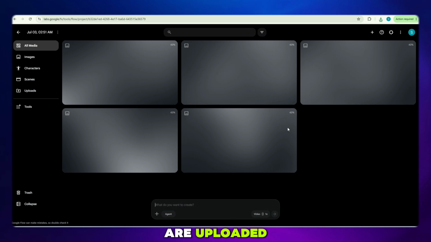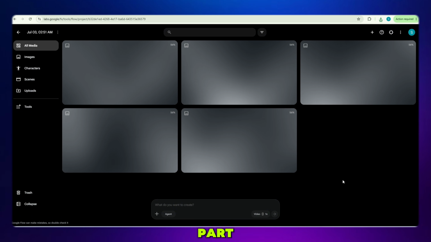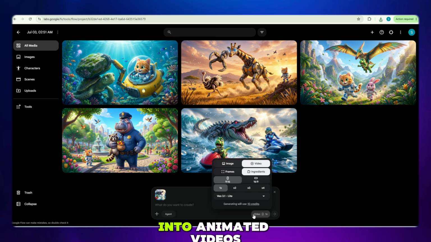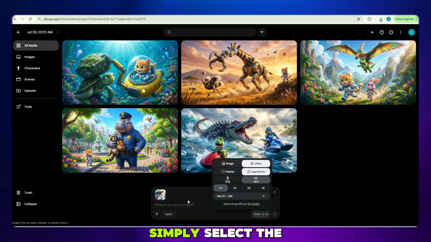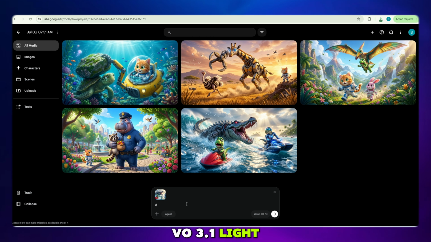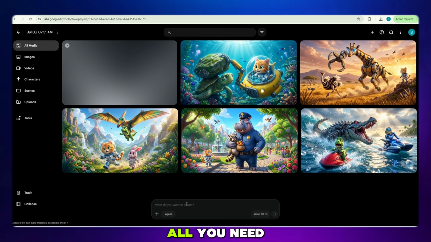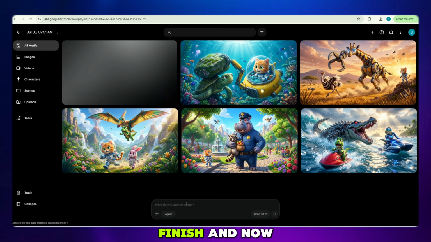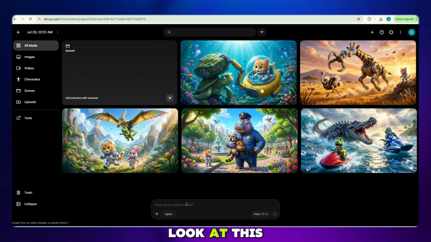Once your images are uploaded, it's time for the most exciting part, turning those images into animated videos. Simply select the Veo 3.1 Lite model. Then choose your first image, paste the corresponding video prompt, and click the Generate button. As you can see, the first video has started generating. All you need to do now is be patient and wait for the generation to finish. And now, look at this result, viewers.